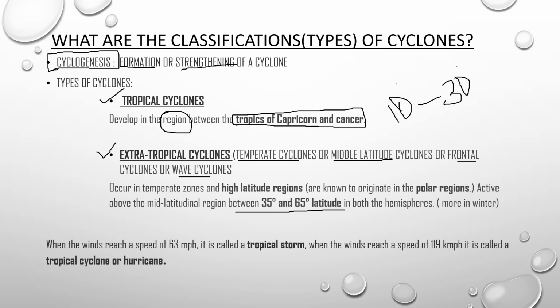When can it be called a cyclone? If the wind reaches a speed of 63 miles per hour, then it is called a tropical storm. And if the wind reaches a speed of more than 119 kilometers per hour, then it is called a tropical cyclone or hurricane. You will understand what is meant by hurricane in the further videos.